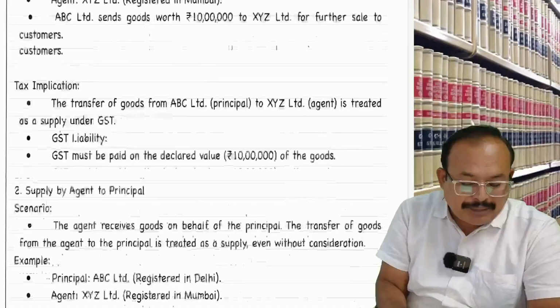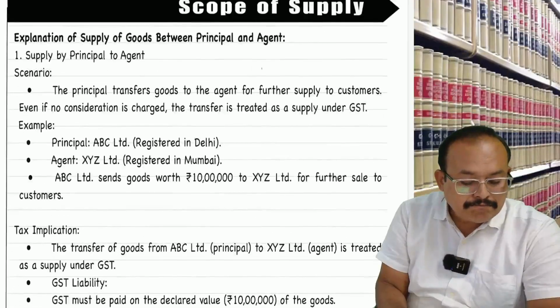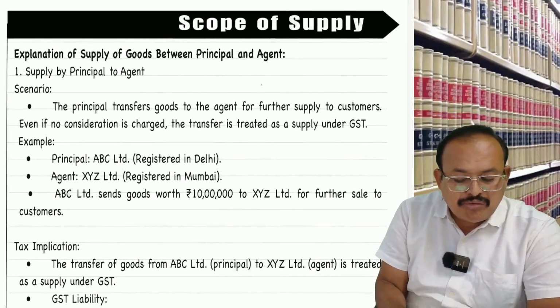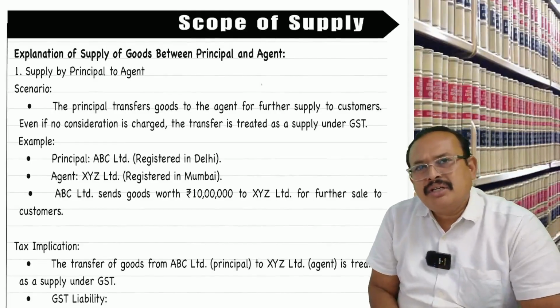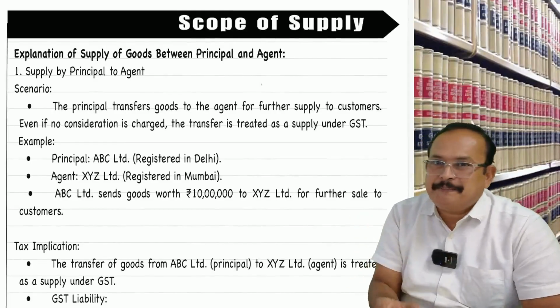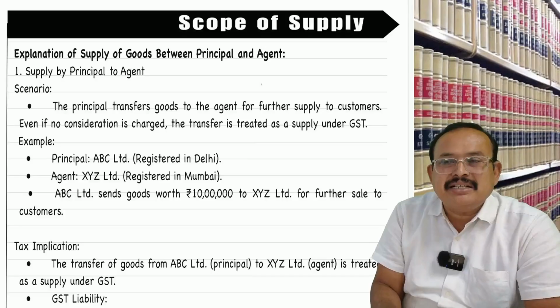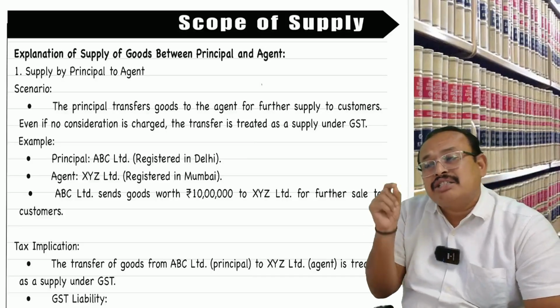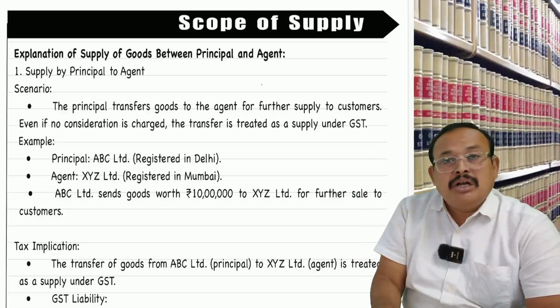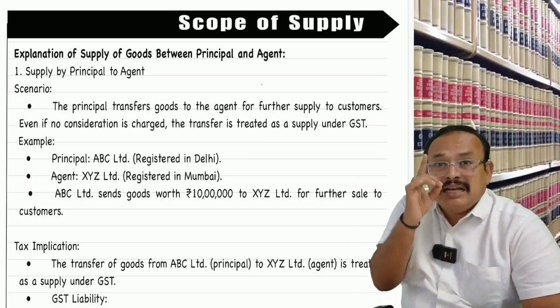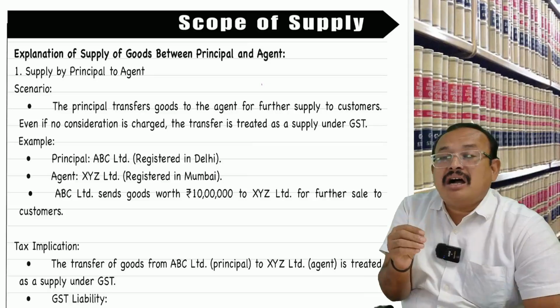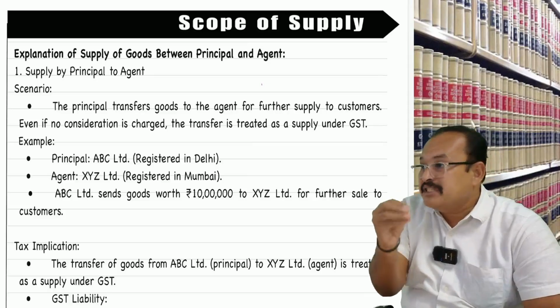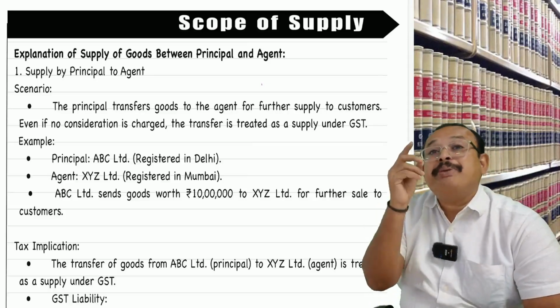here furthermore points are there. When you talk about principal and agent, where will it be covered under Schedule 1? The agent should act on behalf of his principal independently,